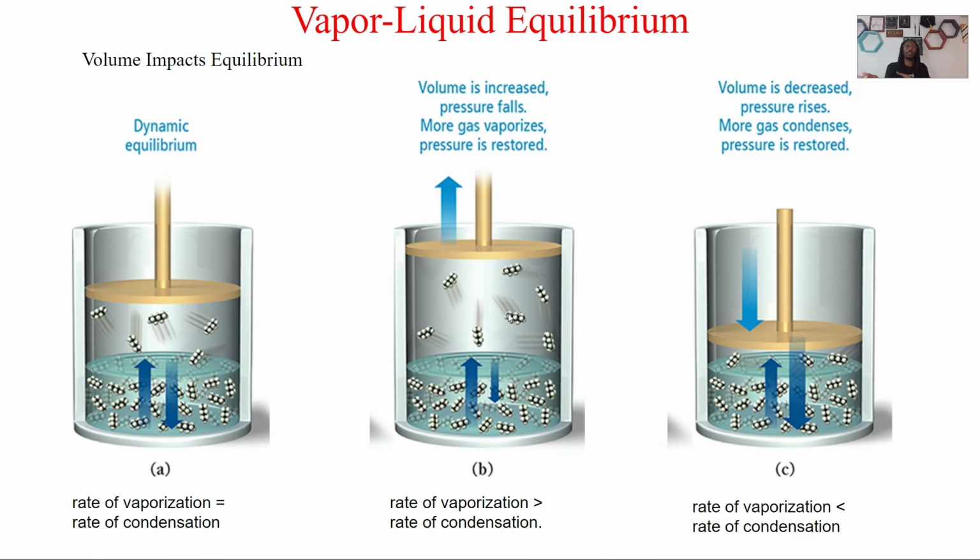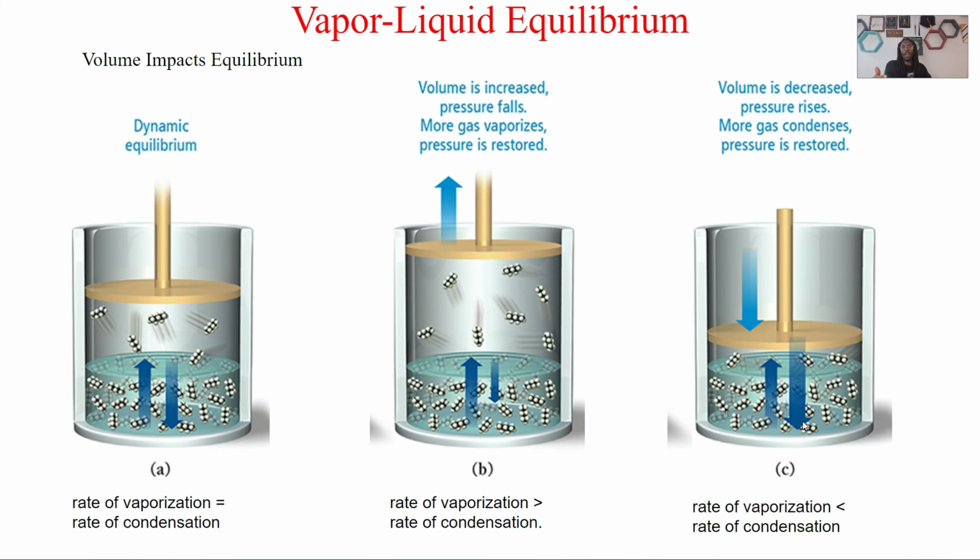let's say we flip it again, and we're going to decrease the volume instead of increasing. What happens to that pressure? Well, the pressure is going to rise. You shrink down, you get small in there. There's not as much room. The pressure gets bigger. During this process of decreasing the volume, our pressure is rising.